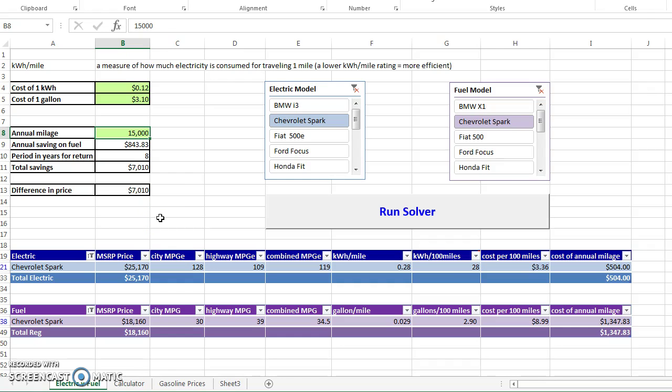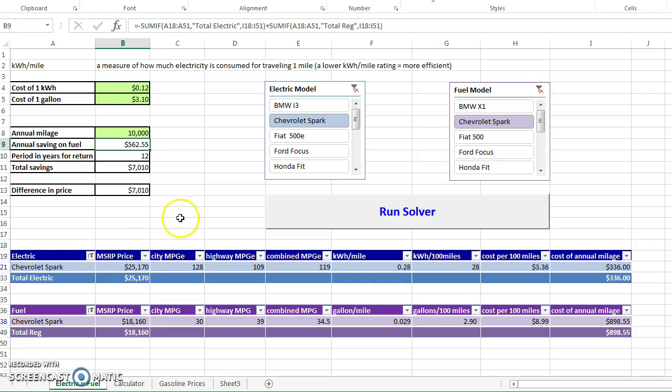according to our preferences. For example, if we drive 10,000 miles per year, it will calculate the annual cost of running the car, here for the electric and here for the fuel. The difference between these two costs is the saving that I have on the electric car. Then I have to run the solver. It shows me that I need 12 years to break even when I buy the electric car.